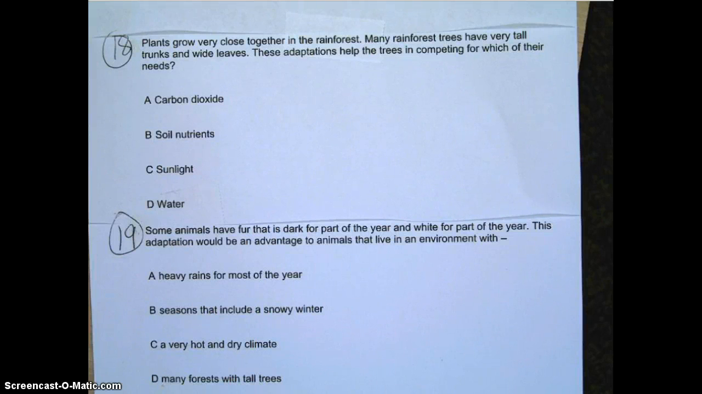Question number 19. Some animals have fur that is dark for part of the year and white for part of the year. This adaptation would be an advantage to animals that live in an environment with A. Heavy rains for most of the year. B. Seasons that include a snowy winter. C. A very hot and dry climate. D. Many forests with tall trees.